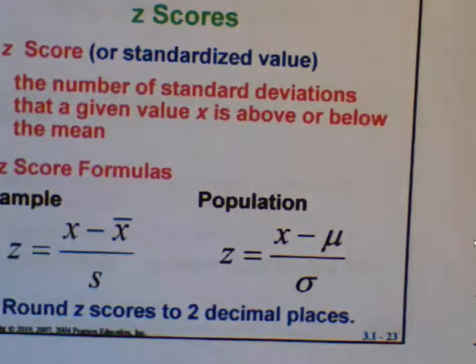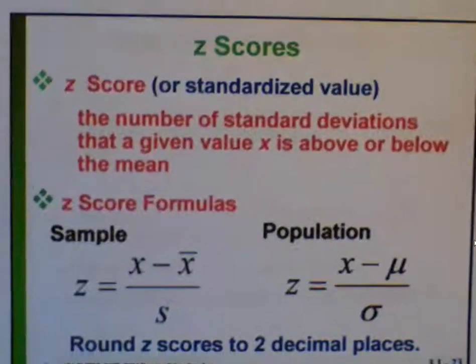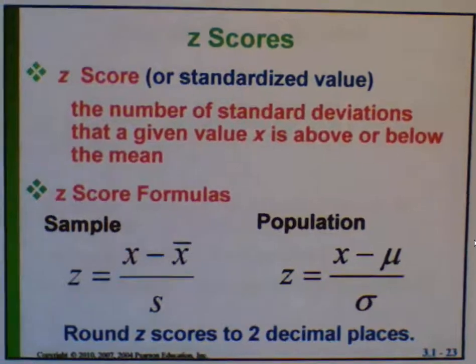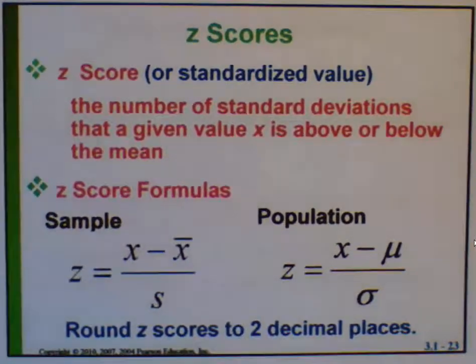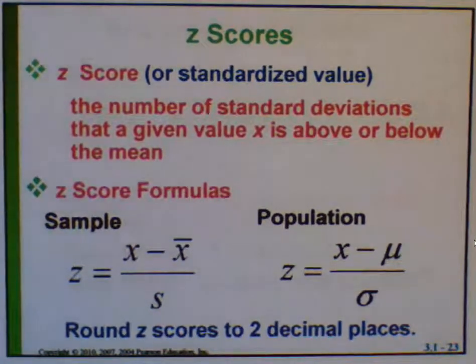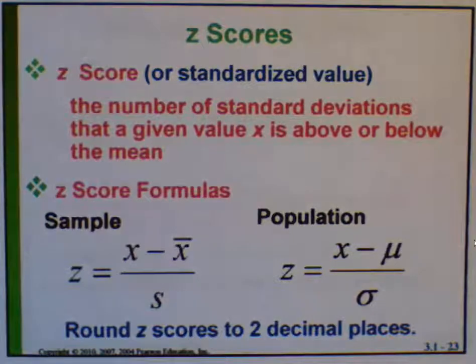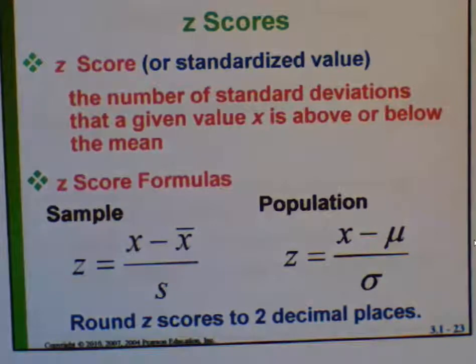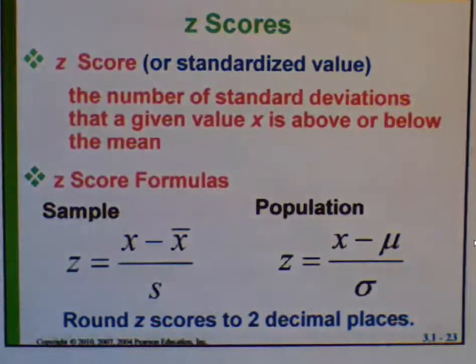I'm going to go on to 3.4 and talk about measures of relative standing. Z-scores can be used to compare sets of data that have different means. Using z-scores just standardizes the data. The z-score of a data value is the number of standard deviations that value is above or below the mean.